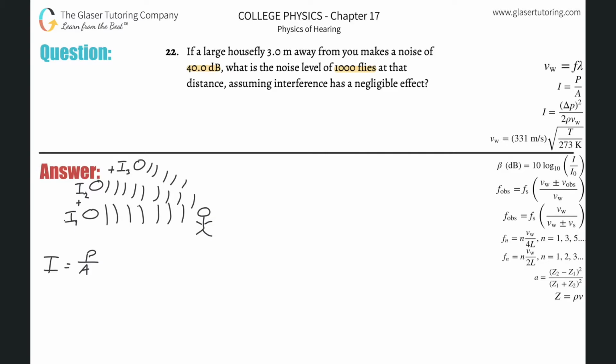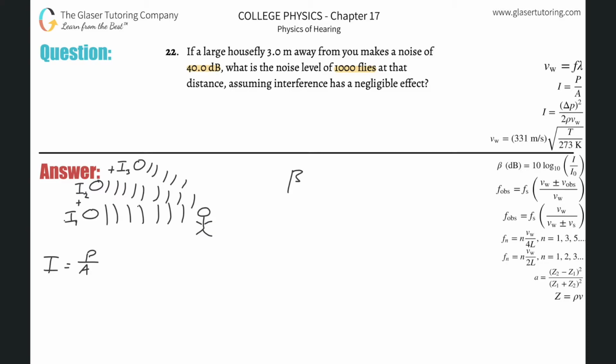So that doesn't make any sense. We can't simply add decibels because decibels really aren't an absolute value. They don't have an absolute zero, and you can have negative decibels, as you just saw in the prior problem. So we have to add intensities. Intensities do have an absolute zero, because look at the equation: if there's no pressure, is there any intensity? No, zero. There's not going to be a negative intensity. So I have to add the intensities, but they gave me the value in decibels, so we have to do a conversion.